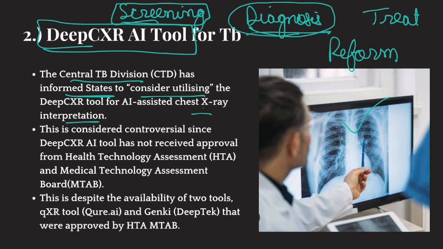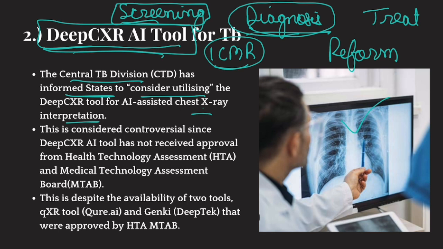Okay, and the Central TB Division did that when states asked them. They didn't do that unilaterally. It was not an advisory, basically. When states asked whether there is any AI tool which they can use to screen their TB patients, the Central TB Division said that the DeepCXR AI tool is good. Recently, the Indian Council of Medical Research also gave its approval to this tool, so you can use it.